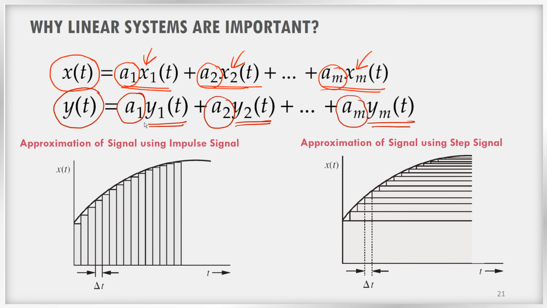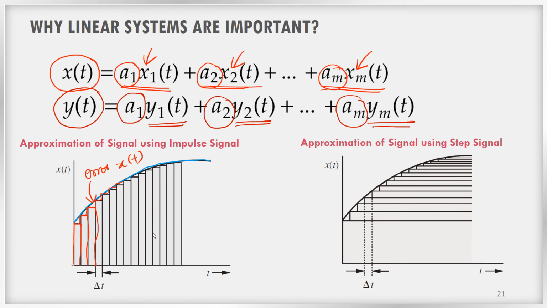For example, assume that we have a signal x of t as shown here. I am going to draw it with a blue color. Okay, so this is x of t, right? Now what I can do is approximate this signal using small pulses. For example, this pulse plus this pulse plus this pulse, like that. I can keep on adding these small pulses, so that I will almost get the approximation of our signal x of t, right? This is not perfect. You can see that there is some error.